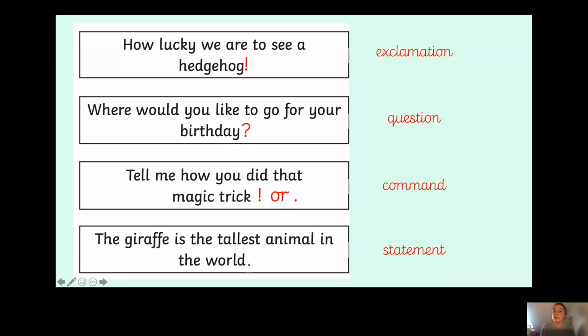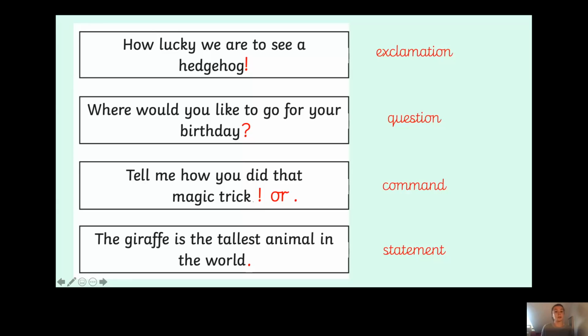Okay, so now that we are experts on different sentence types, we are now going to watch our Tinga Tinga tale for today, which is called Why Owl's Head Turns All the Way Around. Now, I have sent you the link to this video on the document where I tell you what we're doing each day. So if you could pause the video now and watch this Tinga Tinga tale for me, that would be fantastic. Okay, Year 2, so did you enjoy the story, Why Owl's Head Turns All the Way Around?